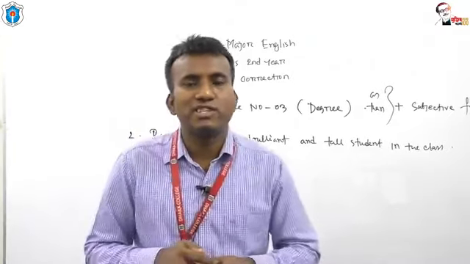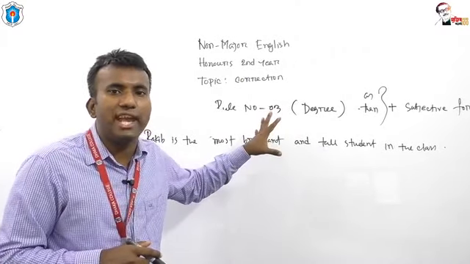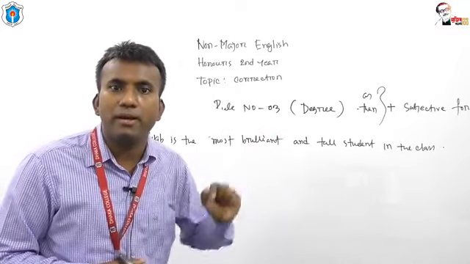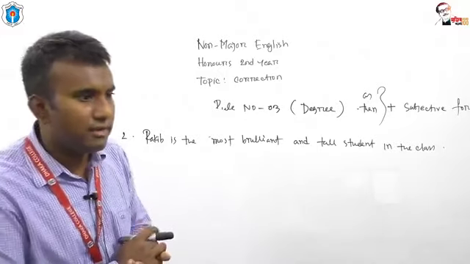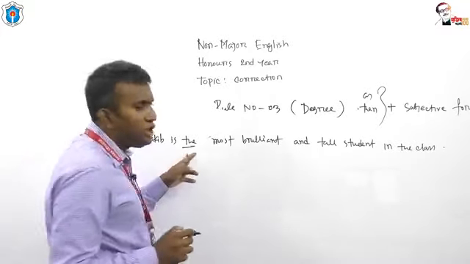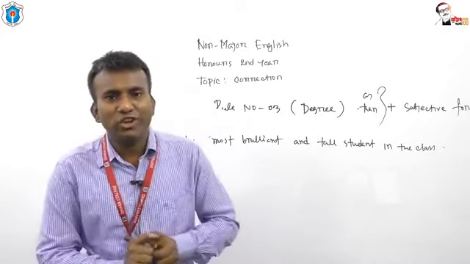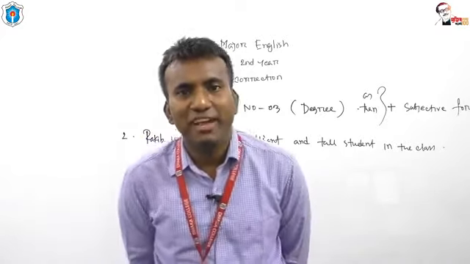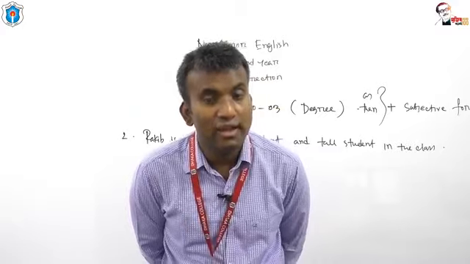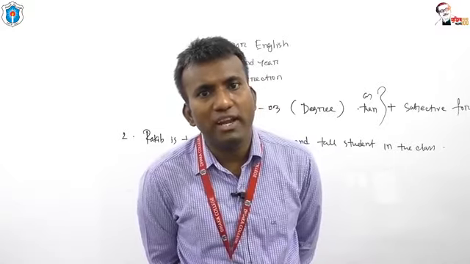Okay, I'd like to give you the explanation. This is an example of a grammatically incorrect English sentence. Why? Look at why the sentence is incorrect. I have used superlative degree here, and in order to create a superlative degree, we have to use the superlative form of adjective, my dear students.